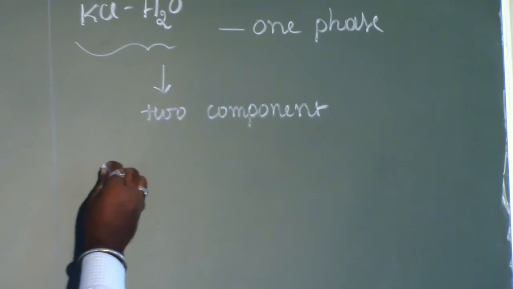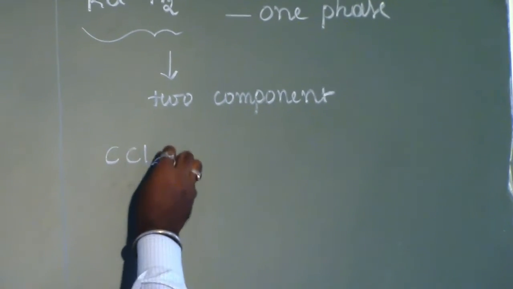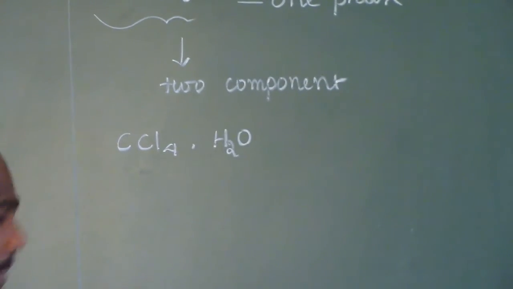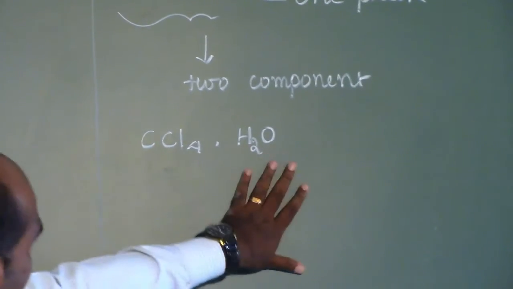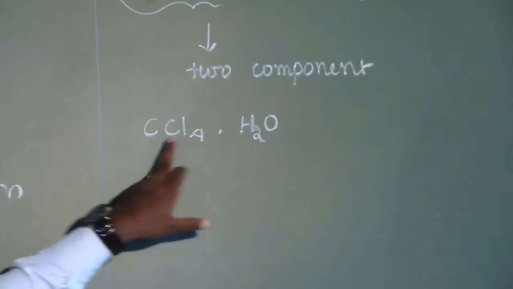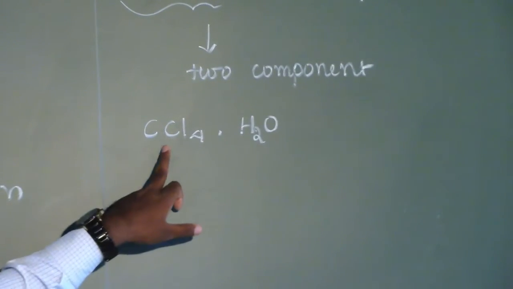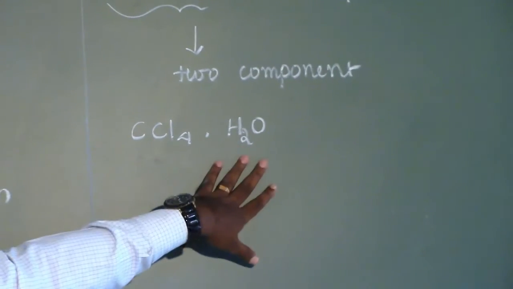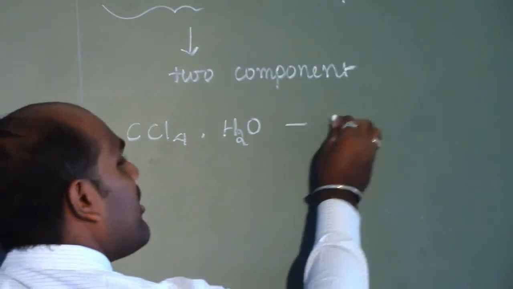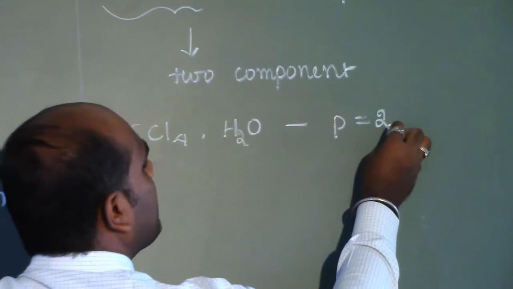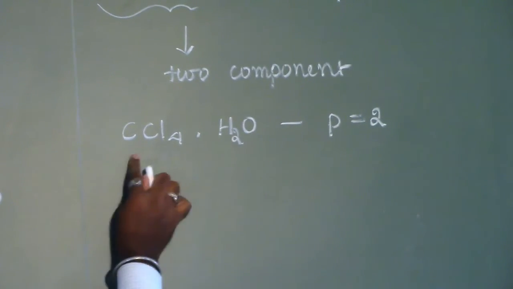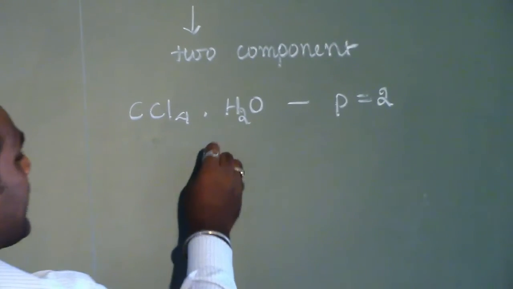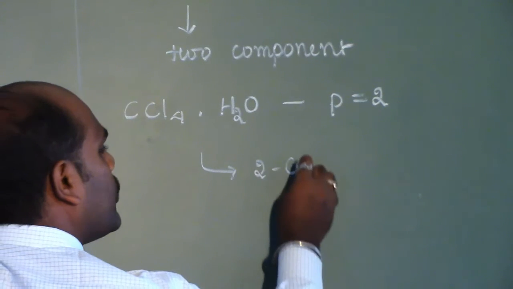And similarly, you can go with one more example, that is a mixture of CCl4 and water. This is not a homogeneous system because CCl4 is not miscible with water. So these two are completely immiscible. So here the number of phases is equal to 2. And here we can notice two completely distinct compositions are there. So it is a two component system.